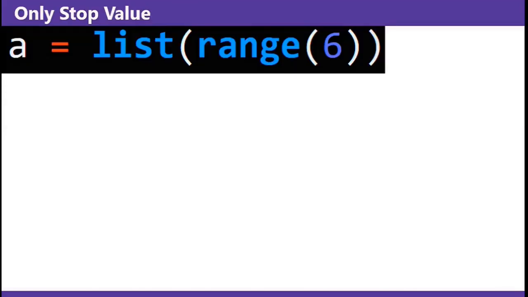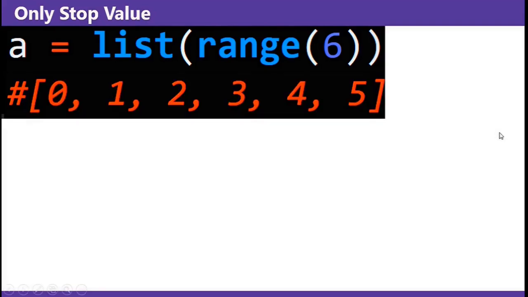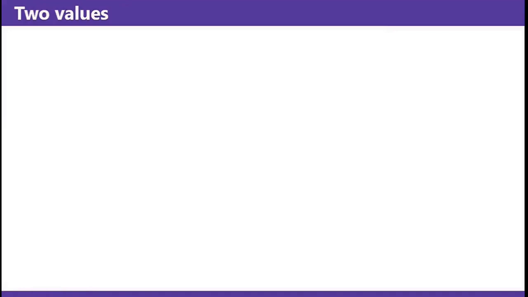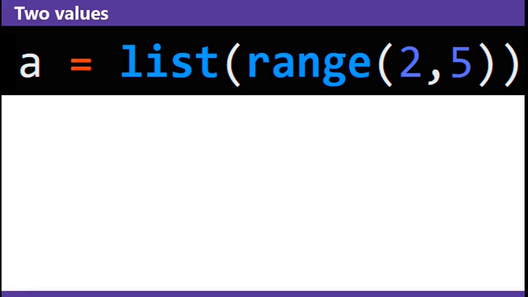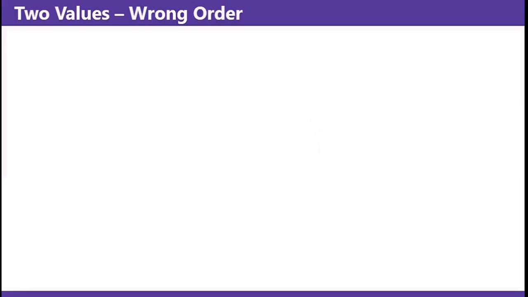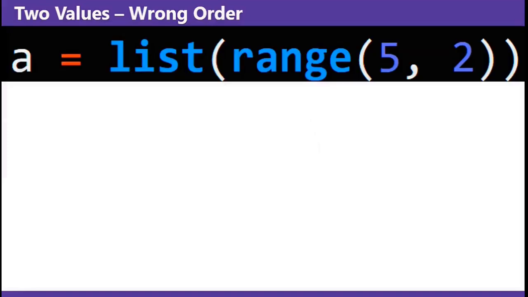If you only provide one value to the range function, that's the value it will stop one short of. In this code, range of 6 will generate a range of numbers from 0 to 5. Passing two values to range lets you control where you start and one short of where you stop. Range of 2 to 5 will generate a range of numbers from 2 to 4. Surprisingly, if you pass two values in the wrong order, you get a range of no numbers.